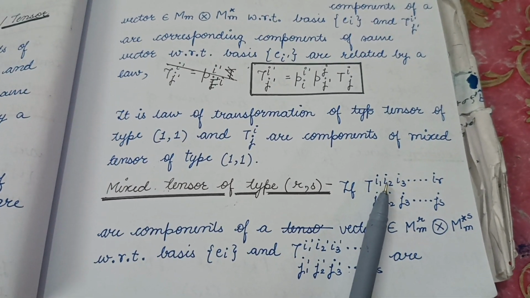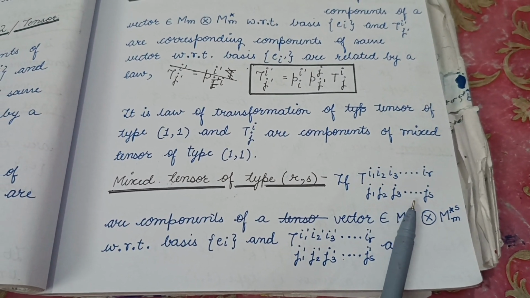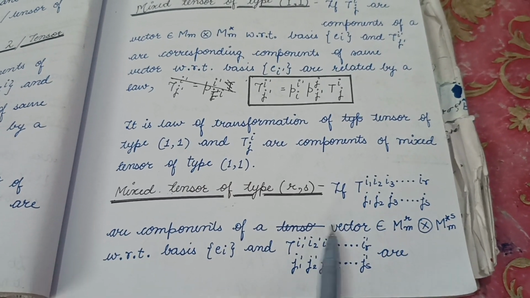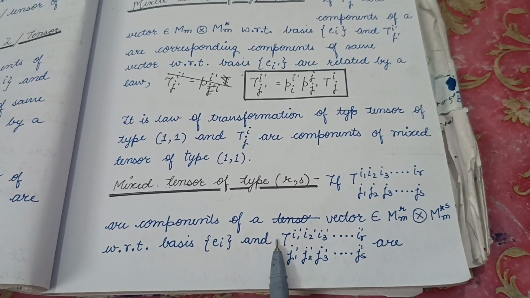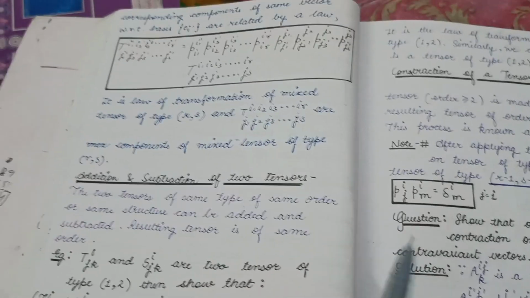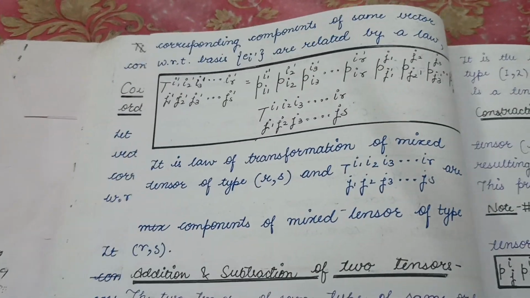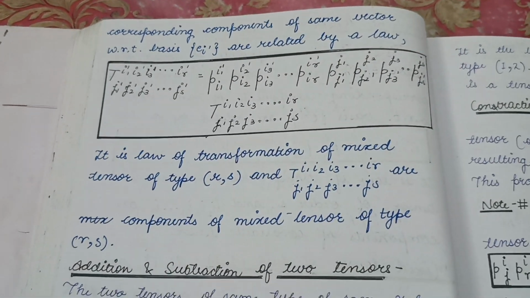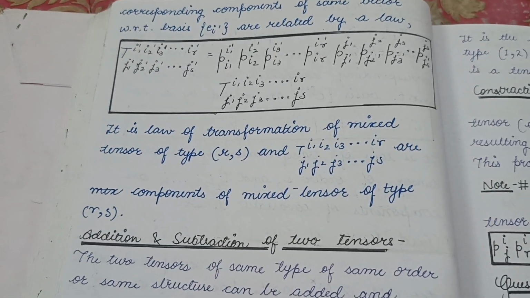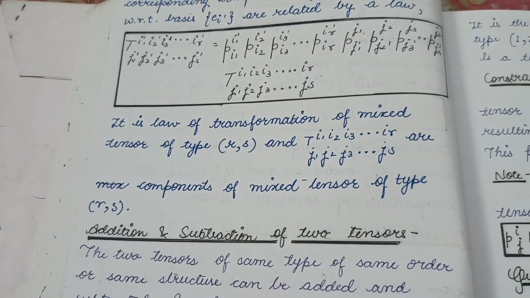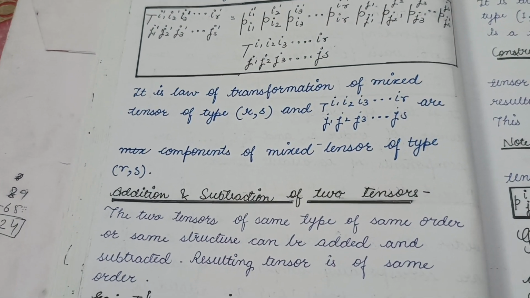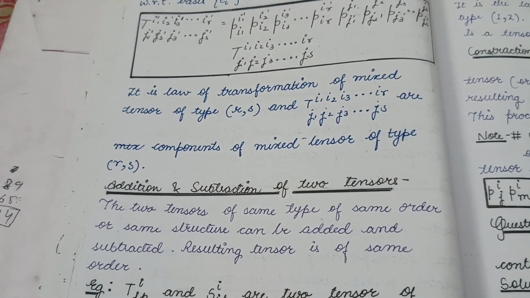Now mixed tensor of type (r, s). If T^{i1 i2 i3 ... ir}_{j1 j2 j3 ... js} are components of a vector which belongs to M^r cross M star^s with respect to basis e_i, and T^{i1' ... ir'}_{j1' ... js'} are corresponding components of the same vector with respect to basis e_i', then they are related by this law. So this is the mixed tensor, which we can write like this. It is the mixed tensor of type (r, s). This whole law is known as the law of transformation of mixed tensor of type (r, s), and these are the components of mixed tensor of type (r, s).